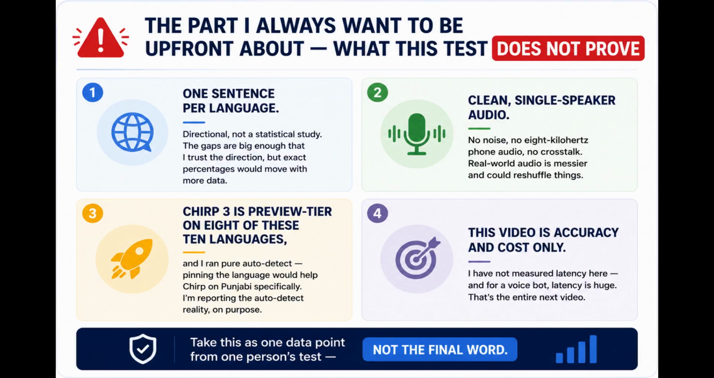4. Sarvam file upload uses their async batch API. The real-time REST endpoint returned a credits message on my key. Worth knowing for a like-for-like read. 5. This video is accuracy and cost only. I have not measured latency here, and for a voice bot, latency is huge. That's the entire next video. Take this as one data point from one person's test, not the final word.